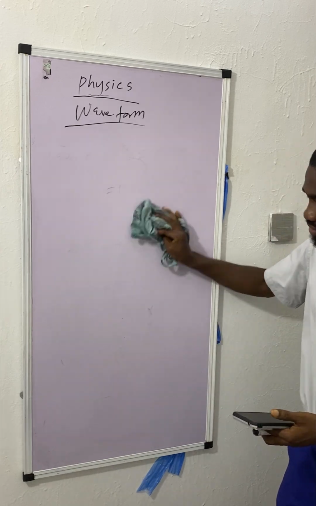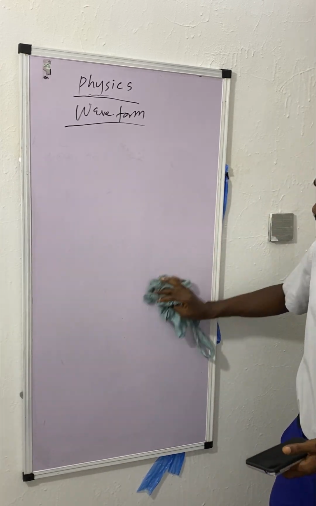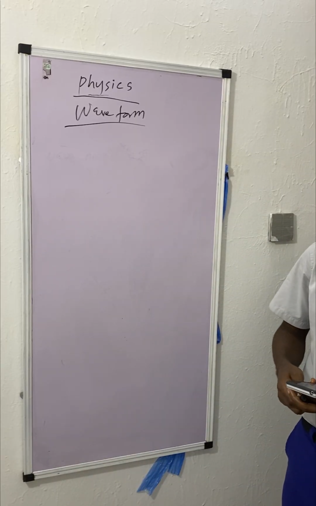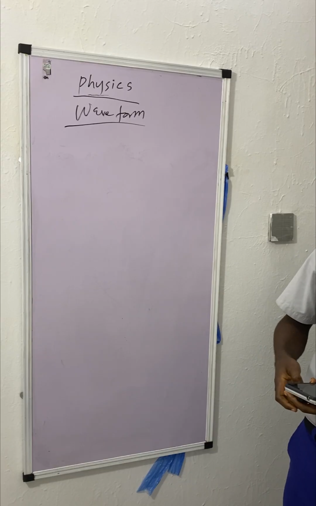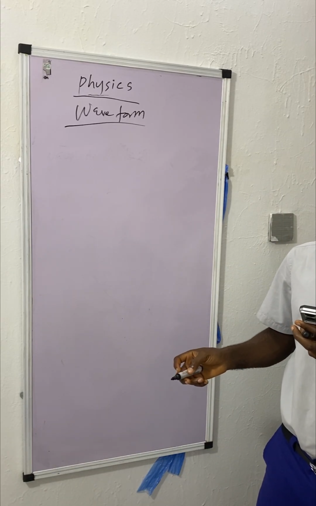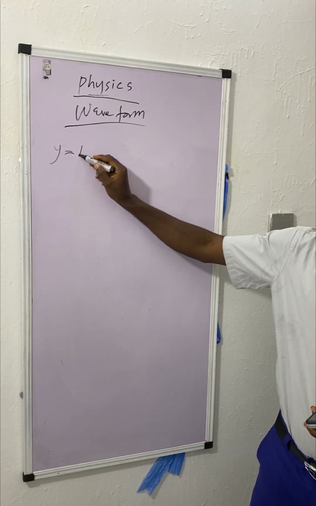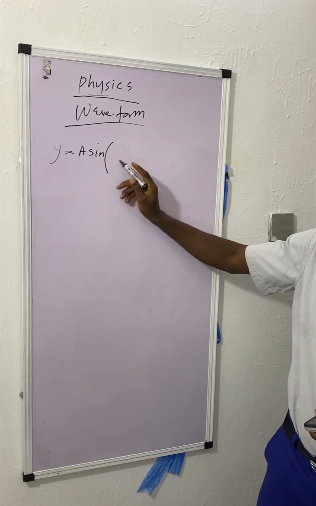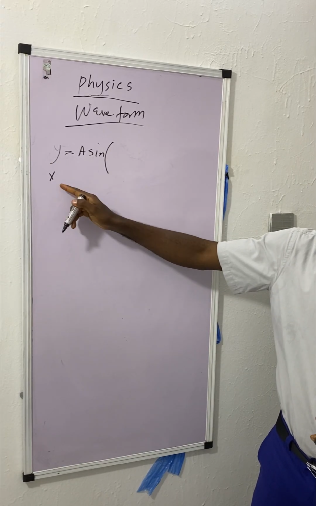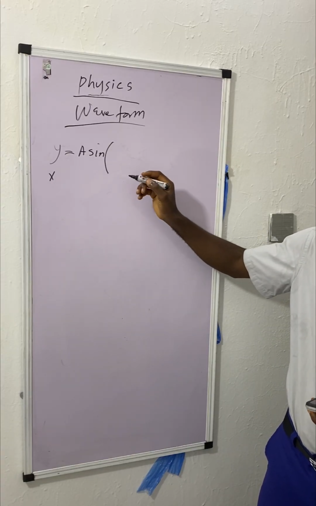Just relax, because this progressive wave is something that one has to master. If you don't master it, you start encountering problems. So, other formulas of progressive wave, I just don't want to forget any of them. We have y is equal to A sine bracket open. This y can be x, it can also be s. So we have 2 pi over lambda (Vt minus s).